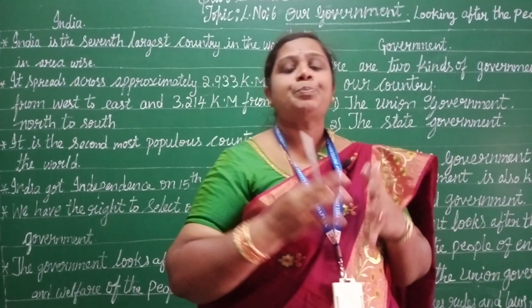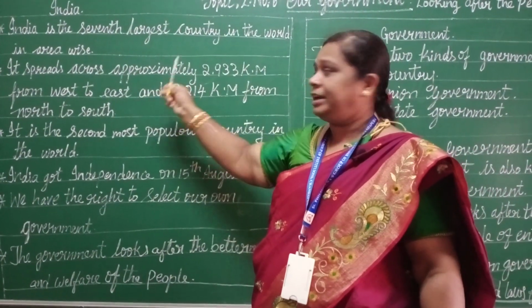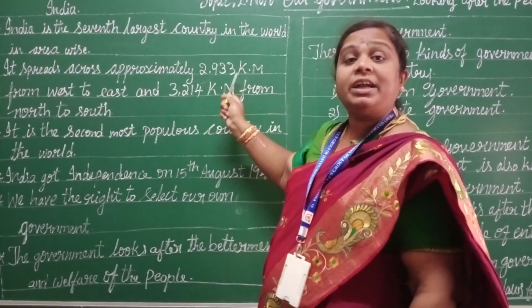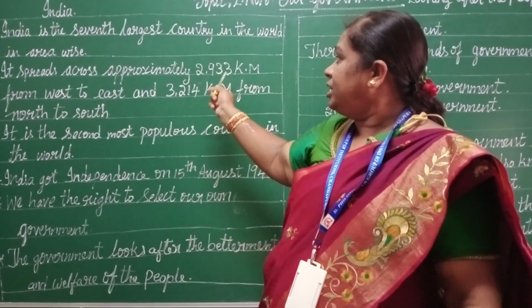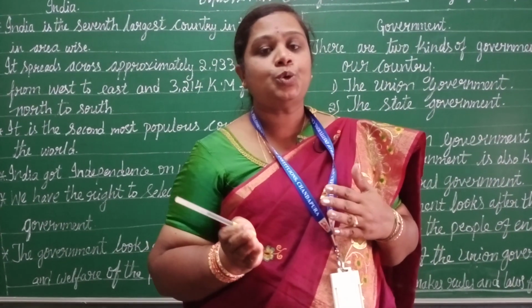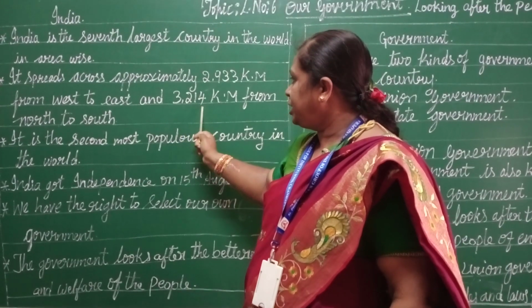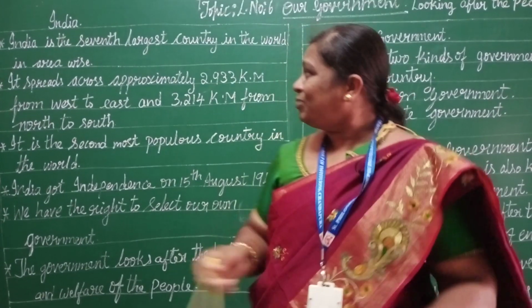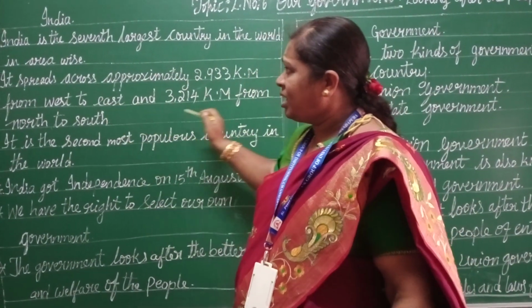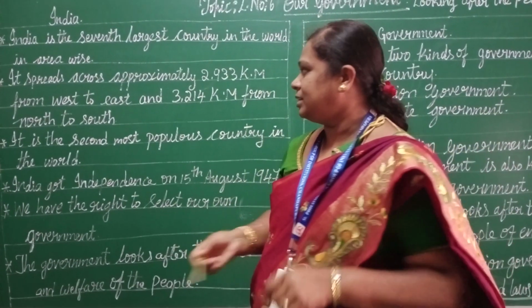So, India spreads across approximately 2,933 kilometers from west to east and 3,214 kilometers from north to south. So, this is about the land area that India covers.